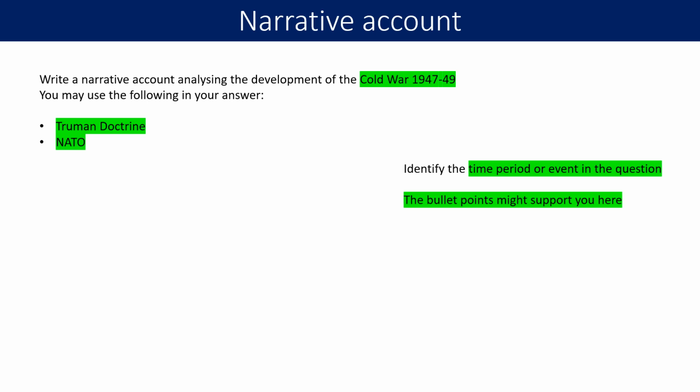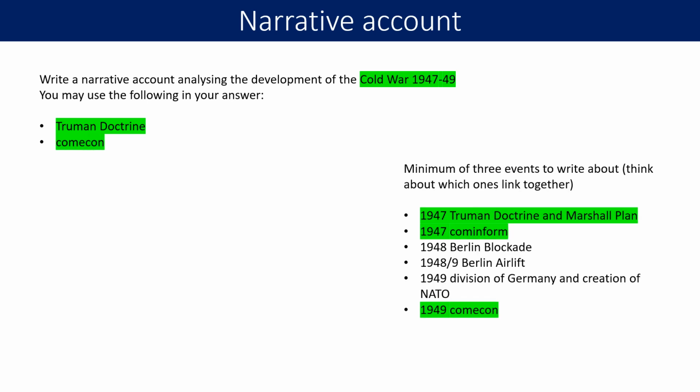Once you've done that, it would be worth making a list of possible events that you think you could write about in your narrative account before you start to respond. So in this case, as you can see, we've got a list of events that took place between 47 and 49. So Truman Doctrine and Marshall Plan, Cominform, the Berlin Blockade, the Berlin Airlift, the division of Germany and the creation of NATO, and Comecon.